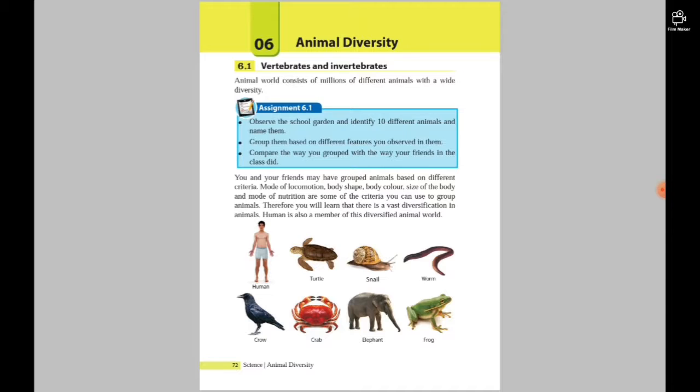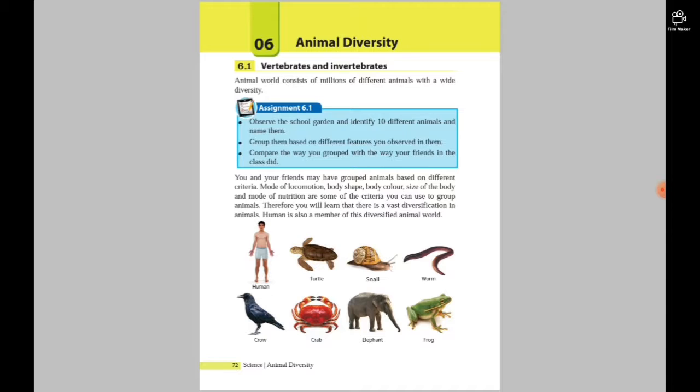The animal world consists of millions of different animals with a wide diversity. Yes, you know that. So, assignment 6.1: observe the school garden and identify 10 different animals and name them. I think you can do that because there are many animals in the school gardens. Then group them based on different features you observed in them. We have done it in grade 6, I can remember. Compare the way you grouped with the way your friends in the class did.